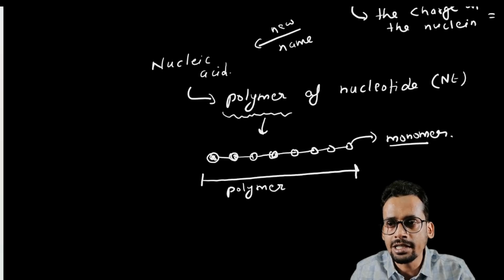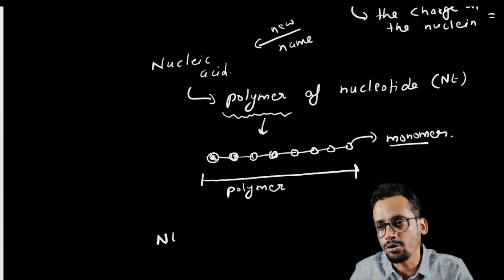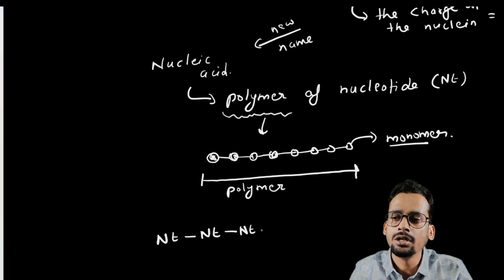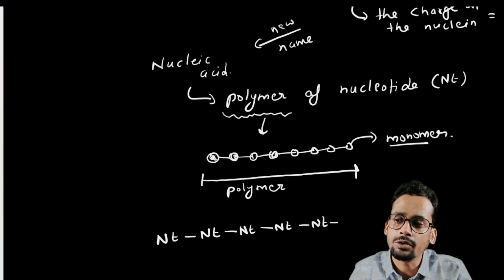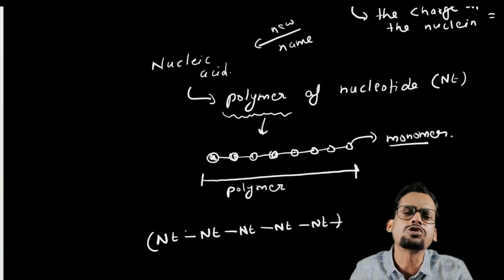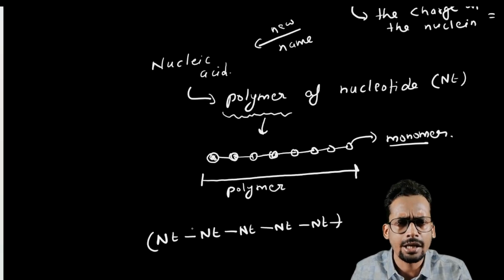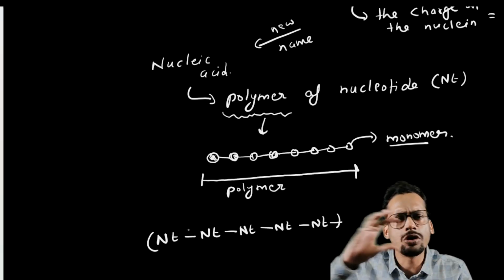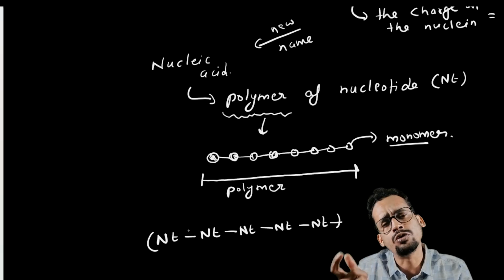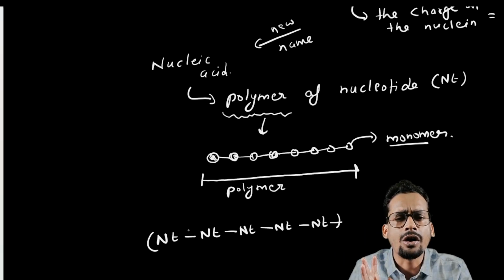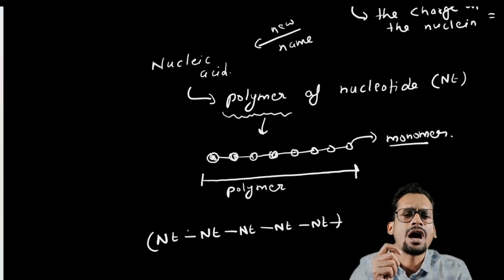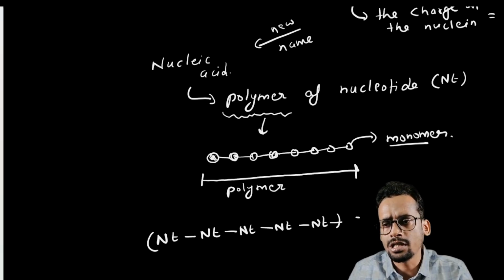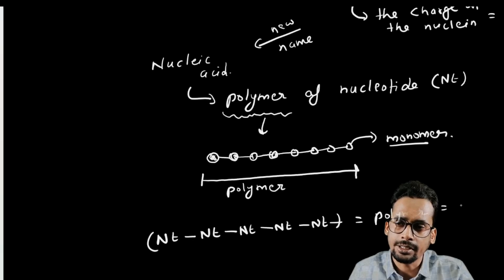So what is nucleic acid? It is a polymer of nucleotides. You have to add many nucleotides together to form a long chain. Thousands of nucleotides, crores of nucleotides, in reality billions of nucleotides, to form a long chain, and that long chain will be called nucleic acid. Either it can be DNA, deoxyribonucleic acid, or it can be RNA, ribonucleic acid. So this polymer is called nucleic acid.